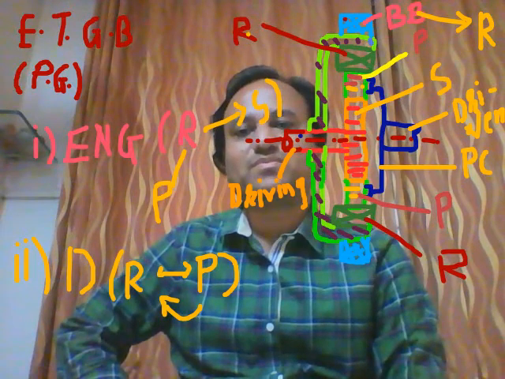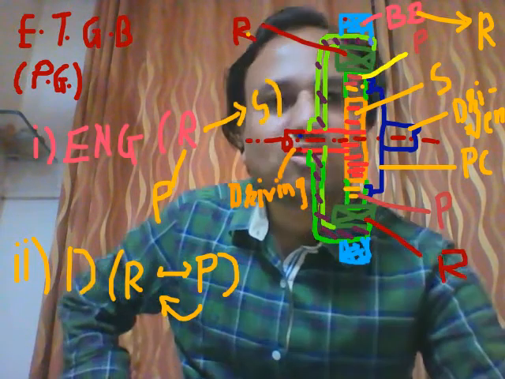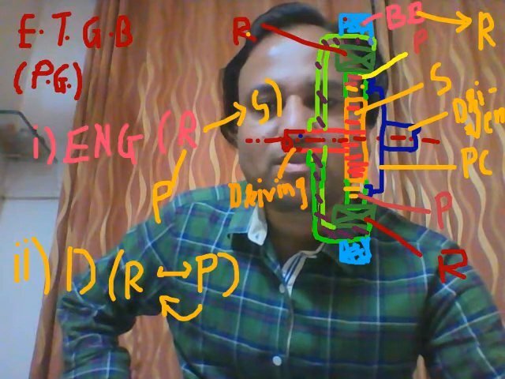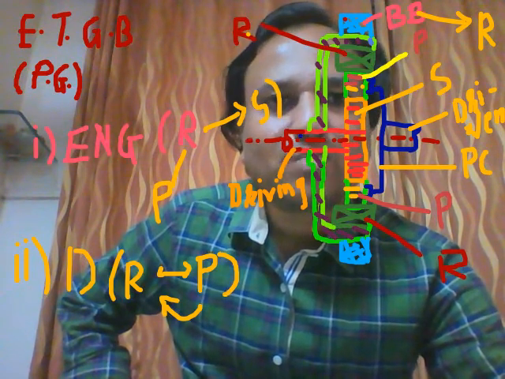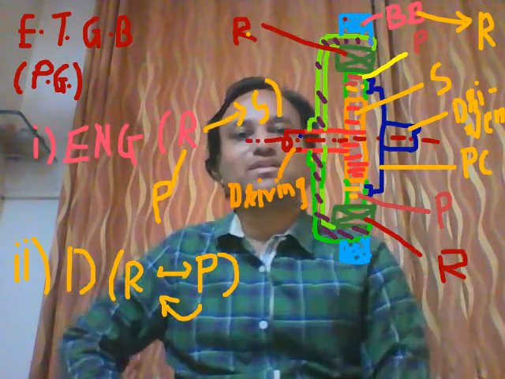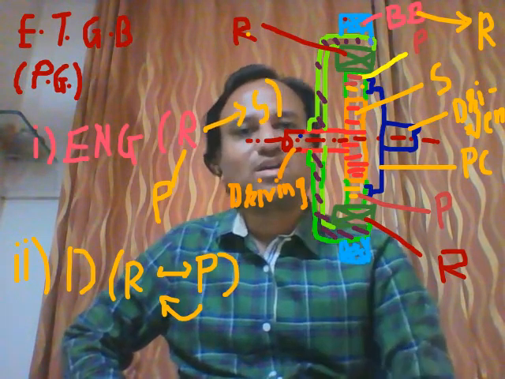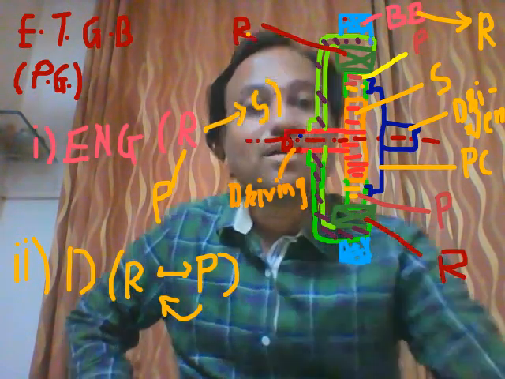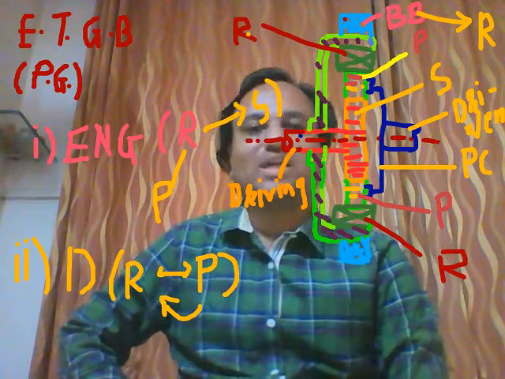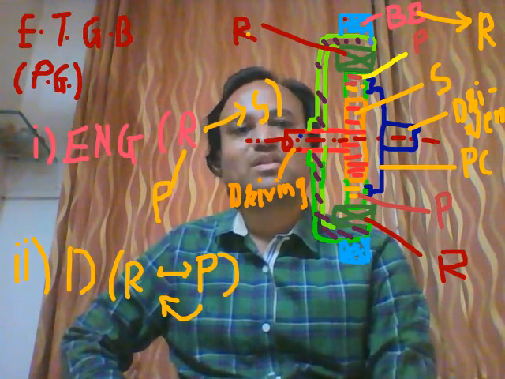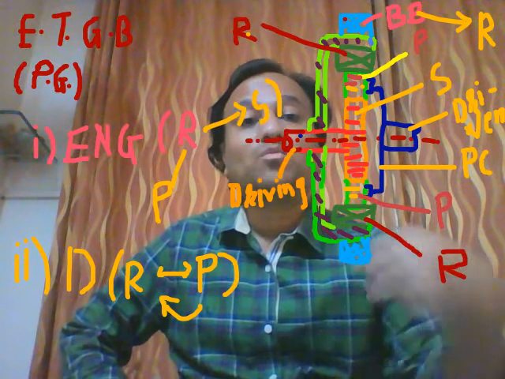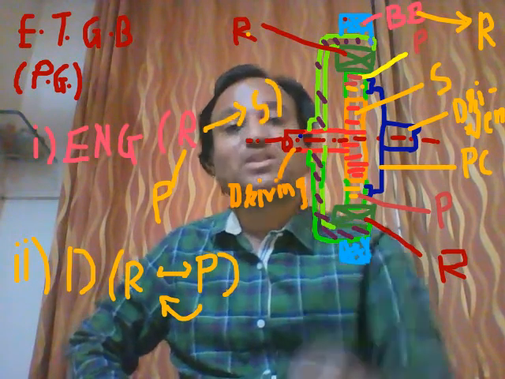So the driven shaft has no motion at all. Students, this is the one set.